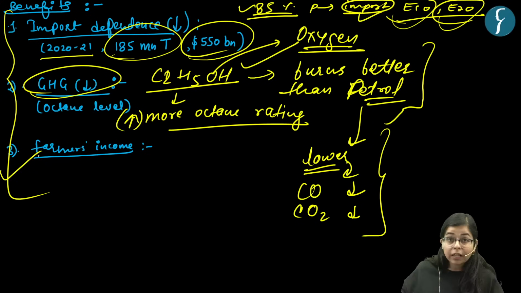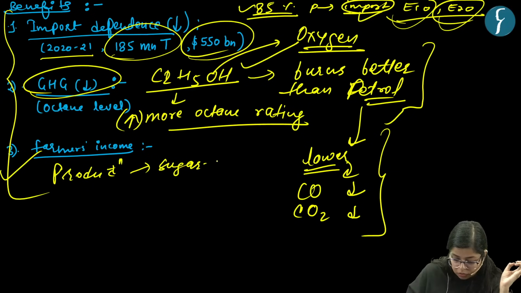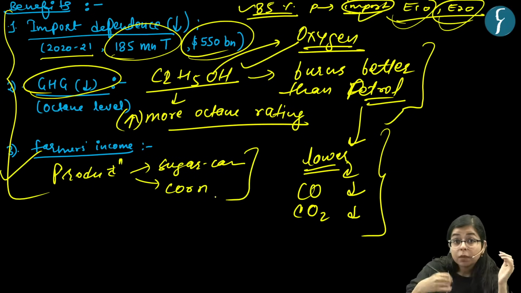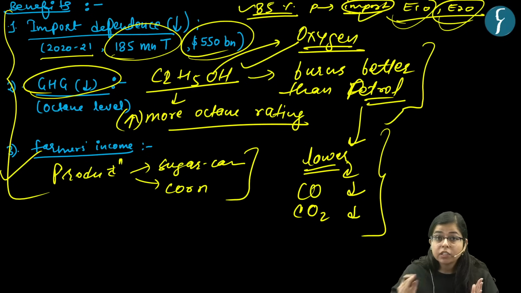Now what is the third thing? The third thing is production of crops. For the production of ethanol, these crops can be, say, sugarcane, say corn, or some other crops, right? If we talk further, we will see that biofuels can be categorized into various categories.